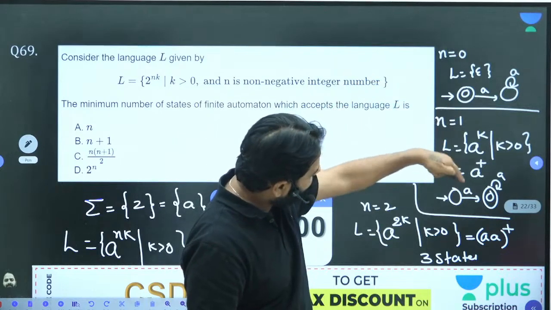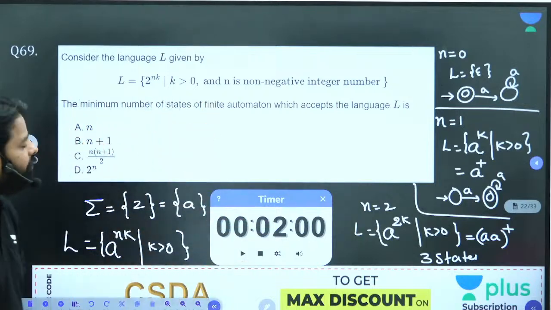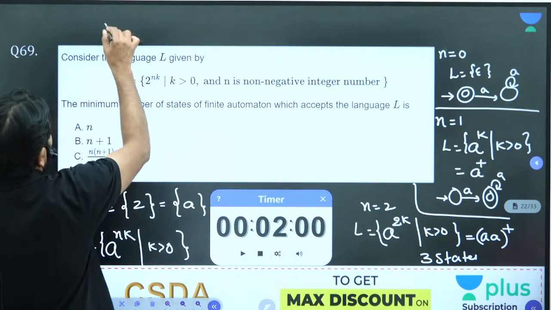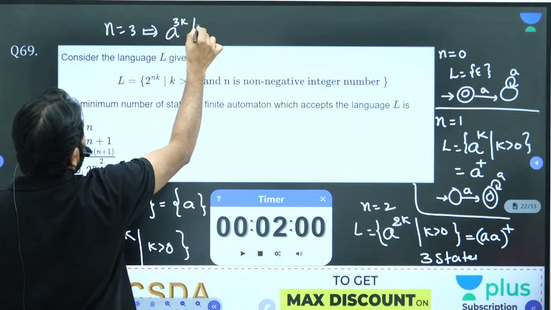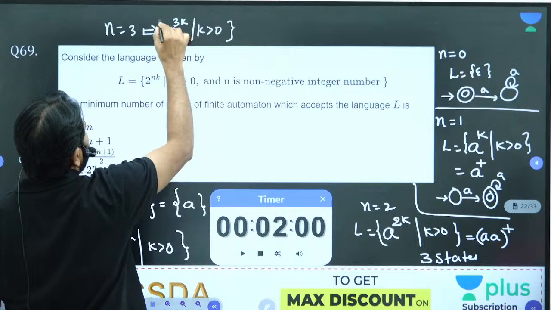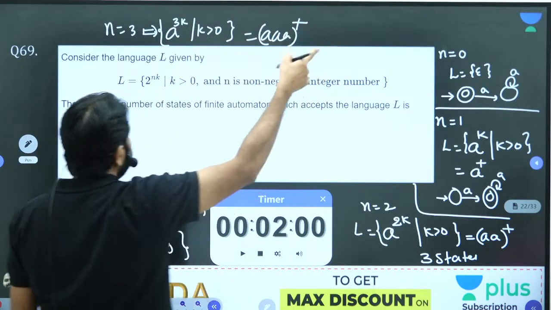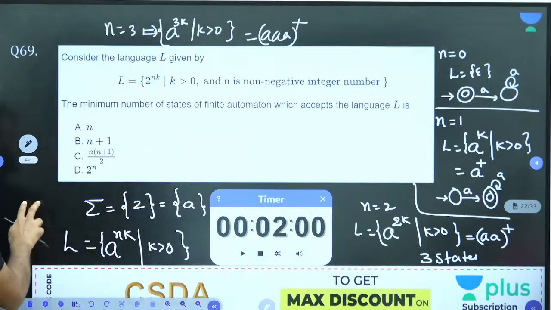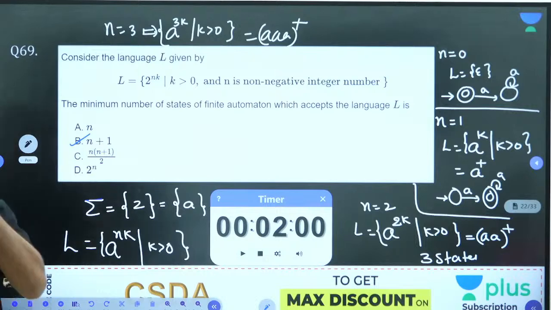For 1 you have 2, for 2 you have 3, and when you put n is equal to 3 you will get 4. You can try that last. When you put n is equal to 3, you will get A power 3k, but k is greater than 0, which makes AAA whole plus, which requires 4 states. It always depends on n plus 1 except the first case. They could have mentioned that, but did not mention it for n is equal to 0.